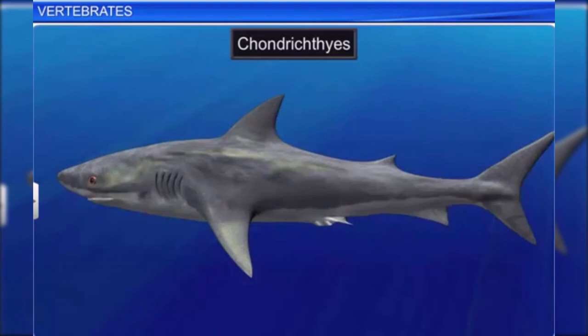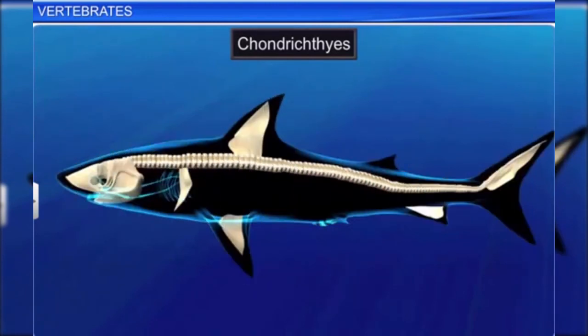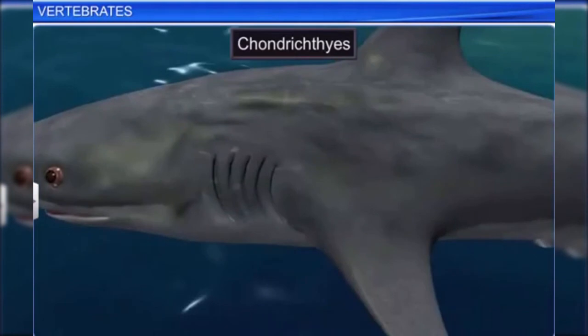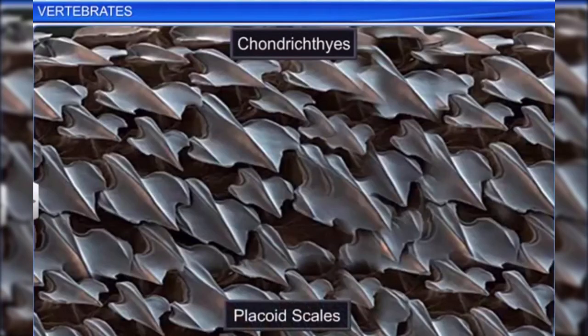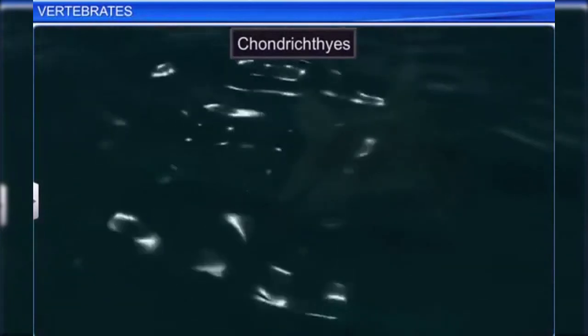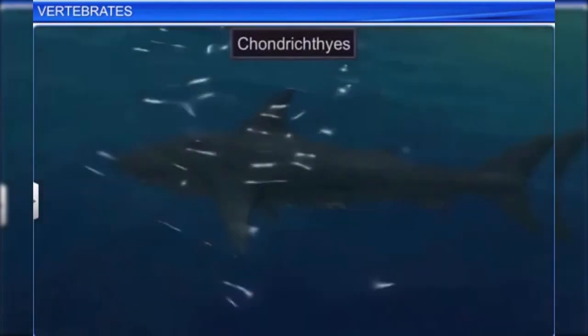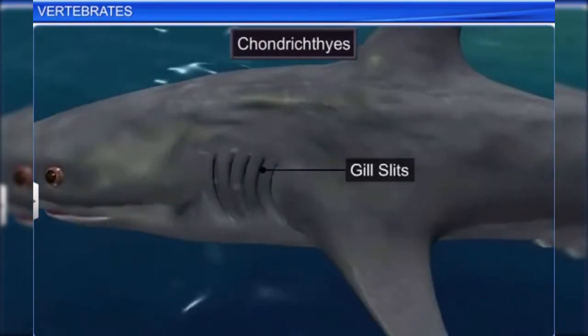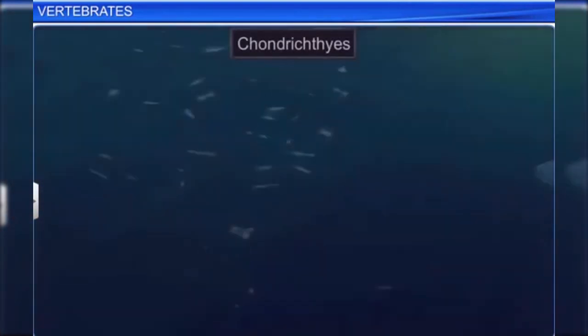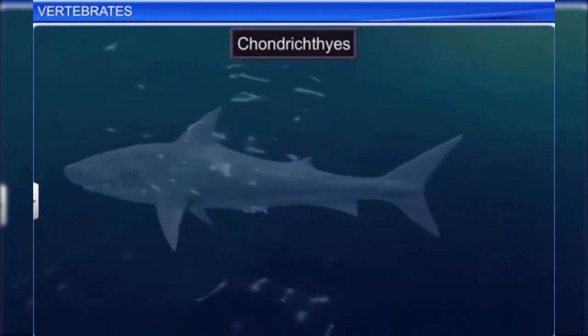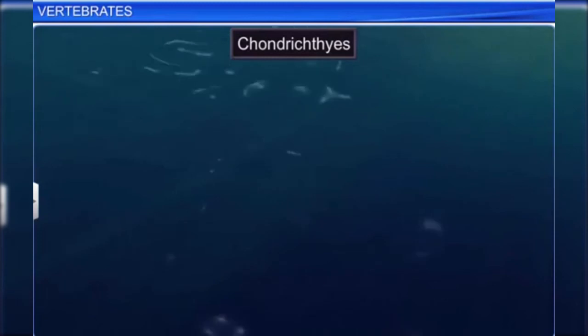Chondrichthyes are marine fish with a streamlined body and a cartilaginous endoskeleton. Interestingly, the notochord is persistent throughout their lifespan. Their skin is tough due to the presence of minute placoid scales. In fact, their teeth are modified placoid scales. Unlike other fish, their gill slits are separate and the operculum is absent. Moreover, the absence of the air bladder forces them to swim constantly to remain buoyant.